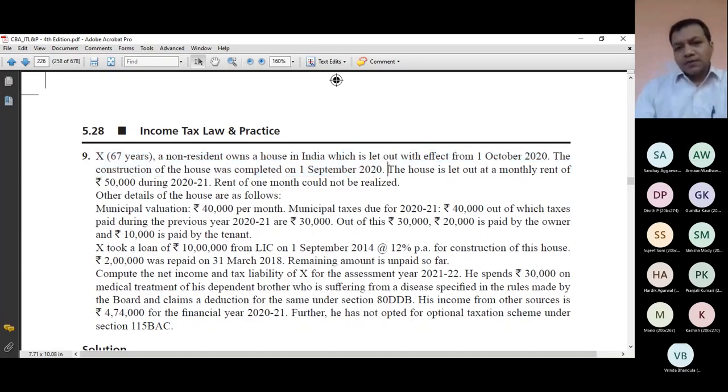So I am proceeding now. The house is let out at a monthly rent of 50,000 during 2020-21. It is my monthly rent available. Rent of 1 month could not be realized. Tell me, this 1 month is which month? Can you tell me this 1 month rent which is not realized is covered under which period? Which period is this?